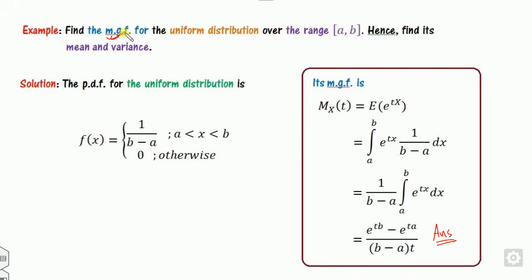And all of you already know that the mean of the uniform distribution is nothing but b plus a by 2. The variance of this is b minus a whole square by 12. So we will try to prove it through this Mx(t).